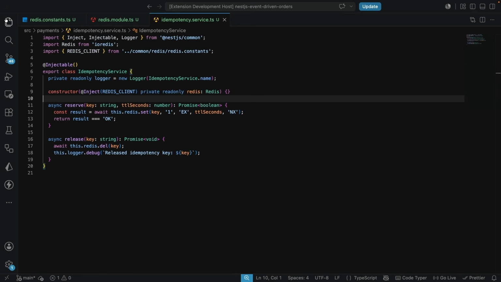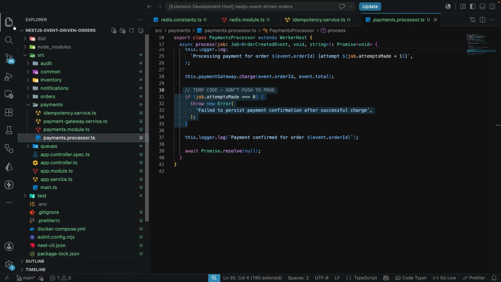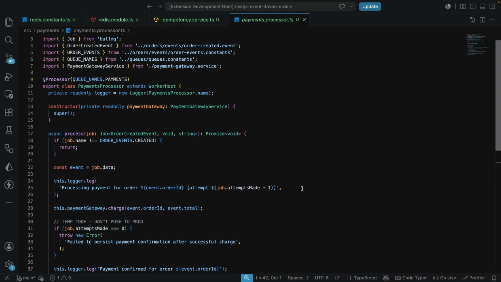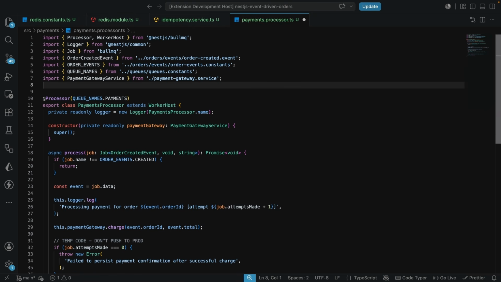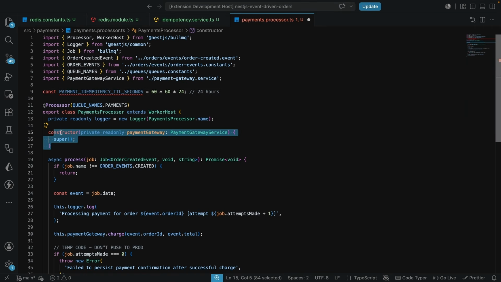And let's come over here. If we come into the payments processor here, we are going to be making some changes. So we're going to have the payment idempotency TTL seconds, which we're going to be registering just here. So I'm going to bring it in. The payment idempotency TTL seconds is going to be equal to 60 times 60 times 24, which is going to be equal to 24 hours.